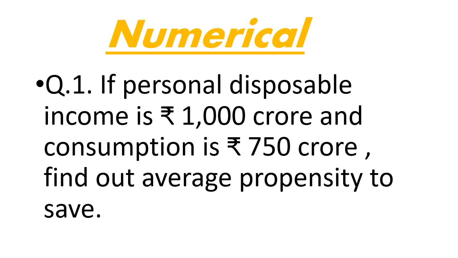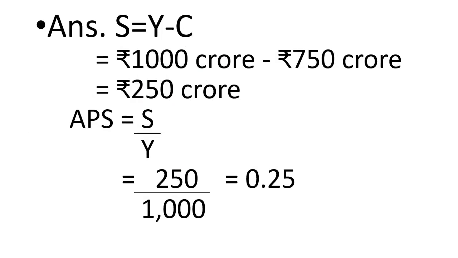Now have a look at a numerical. If personal disposable income is rupees 1000 crore and consumption is 750 crore, find out average propensity to save, or we can say APS. What is given? Personal disposable income is 1000 crore, and consumption is 750 crore. We have to calculate average propensity to save. We know that saving is equal to income minus consumption. Income is 1000 crore, consumption is 750 crore. So we have calculated saving, that is 250 crore.